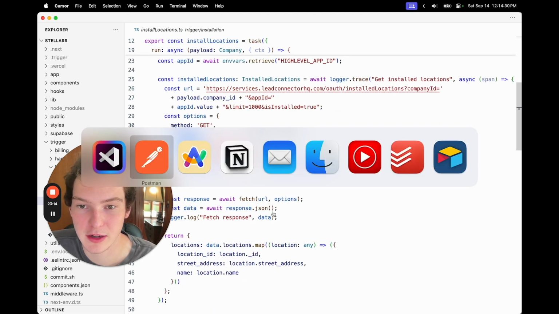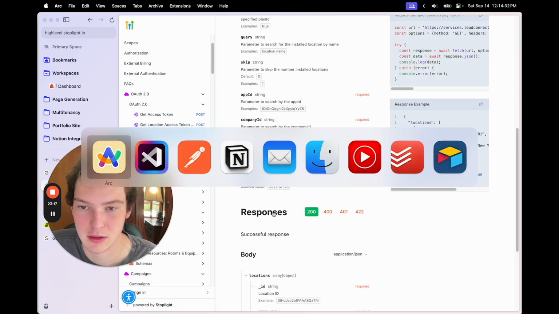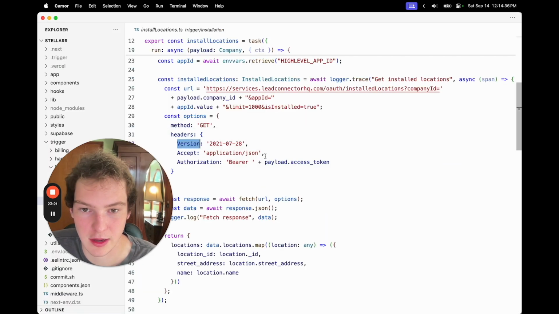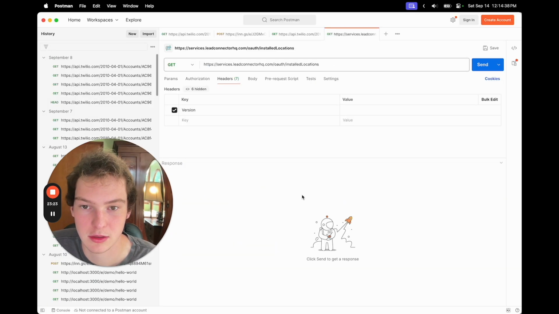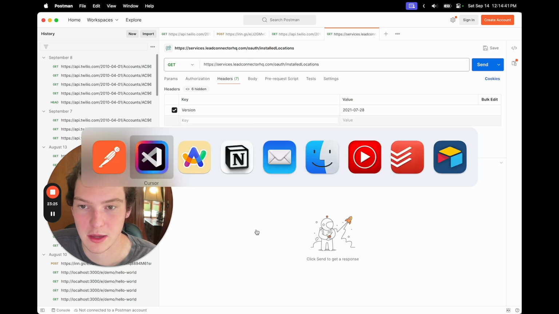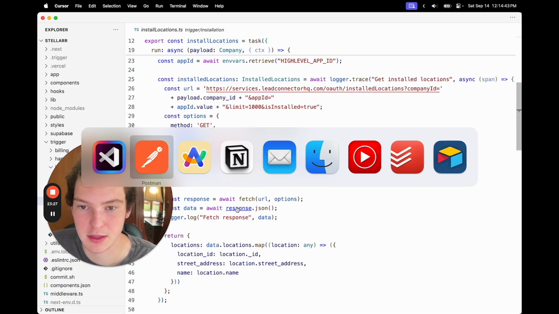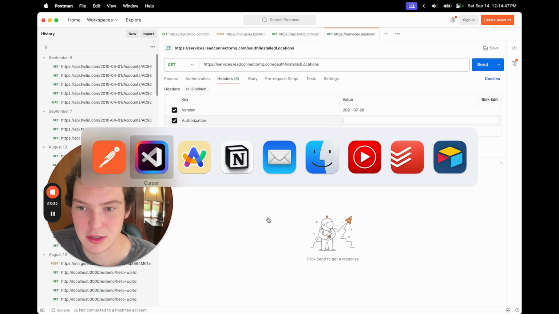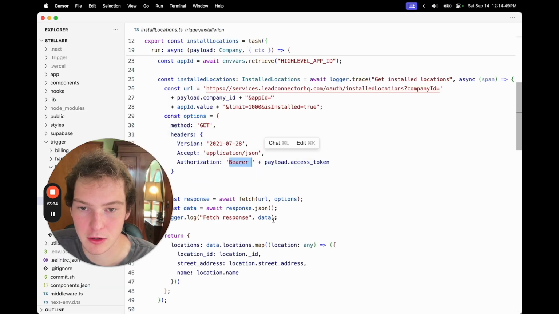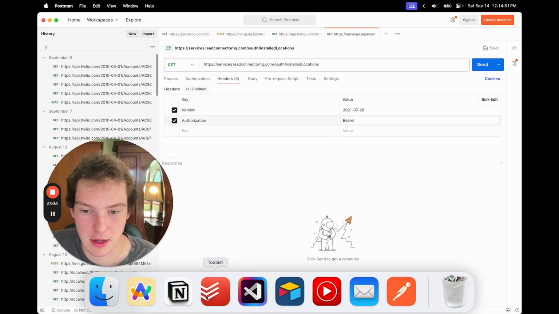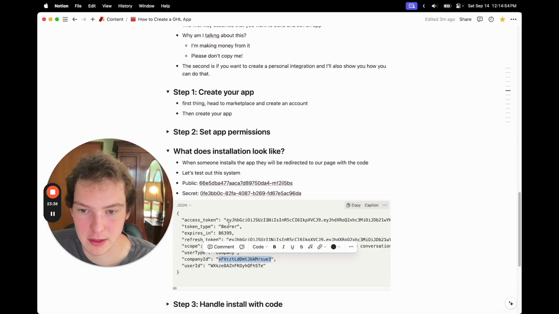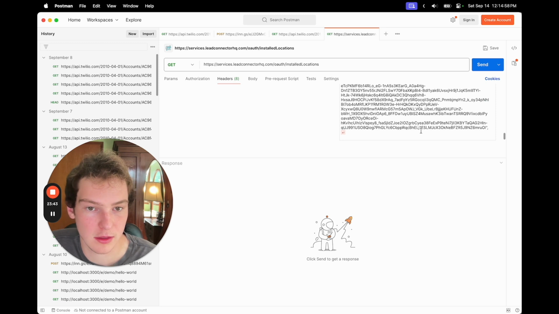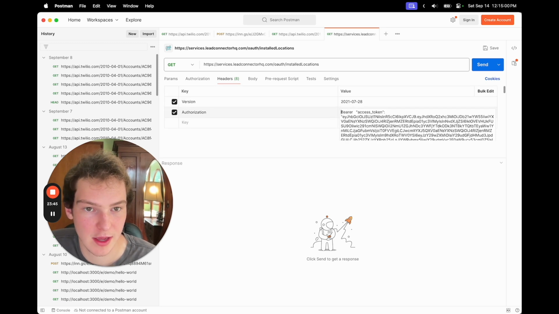So headers: version is going to have to be this, so 21, and then accept, actually that should go as default. Authorization is going to be bearer, and then we'll go back, we'll get the access token, and then we'll get rid of that and all this formatting.